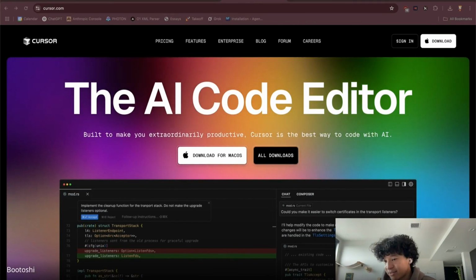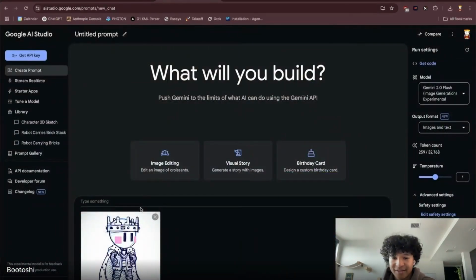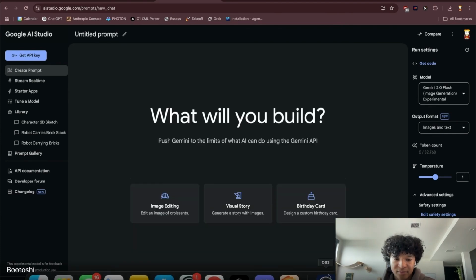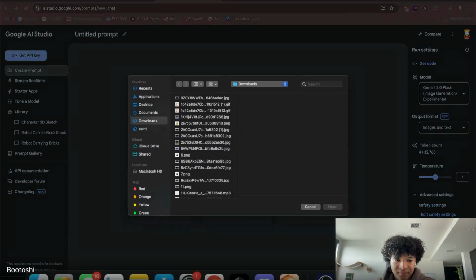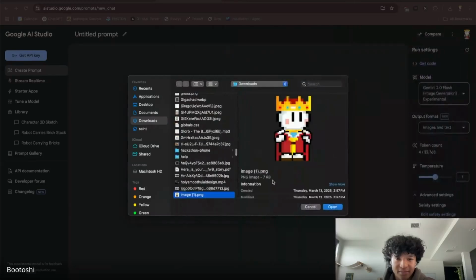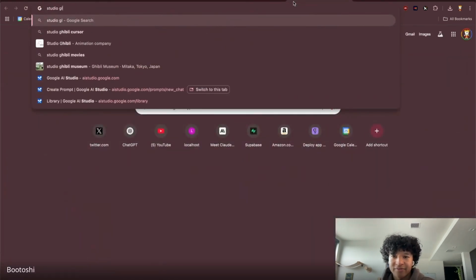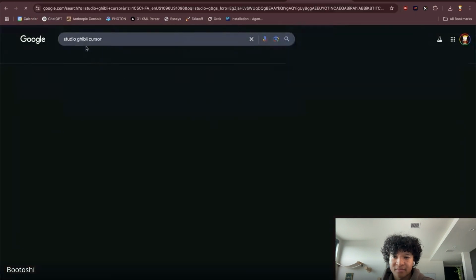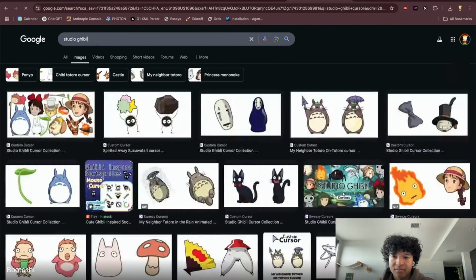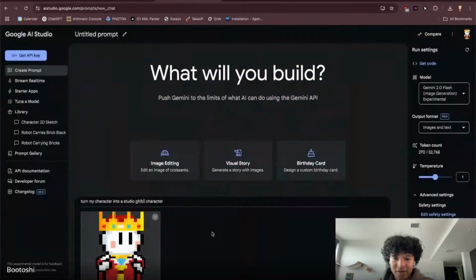Gemini probably has a Ghibli mode. Let me say, turn my character into a Studio Ghibli character. It might take Studio Ghibli as a reference. Did I just say this? Would it work? It's a Studio Ghibli character.